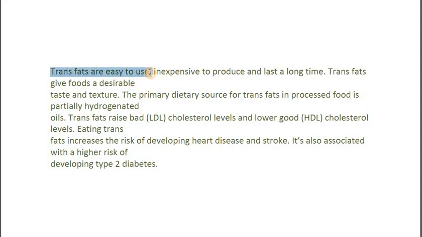Trans fats are easy to use, inexpensive to produce, and last a long time. Trans fats give foods a desirable taste and texture. The primary dietary source for trans fats in processed food is partially hydrogenated oils, all the oils that we buy in terms of refined oils, and trans fats raise the bad cholesterol.